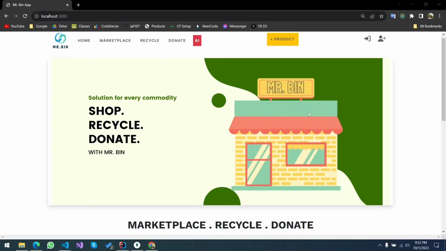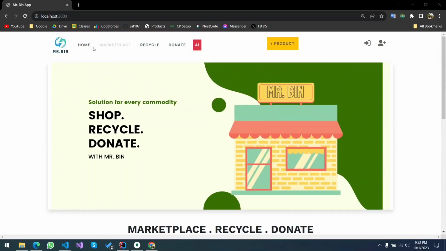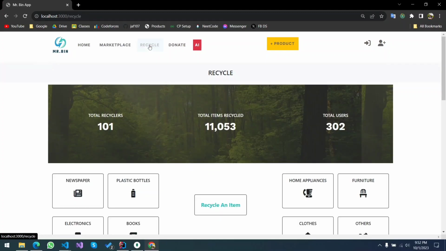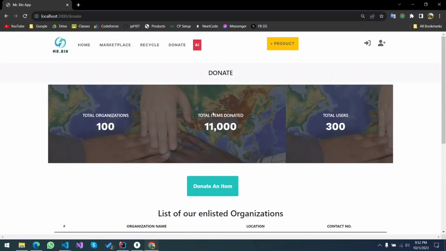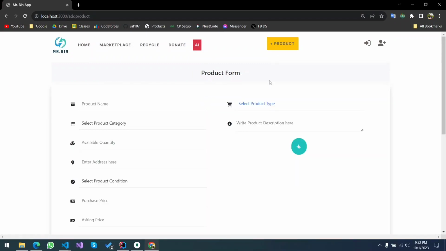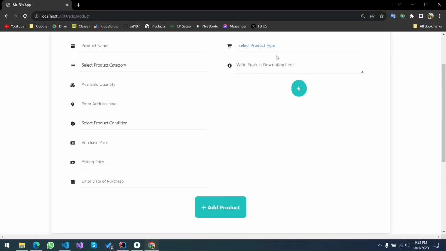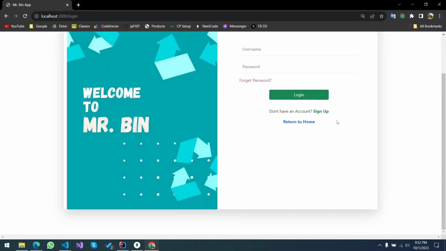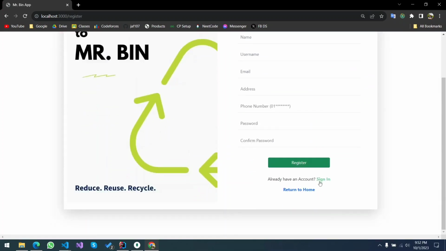So this is the landing page of Mr. Bean, where a user can go to the home page, marketplace page, where he or she can see the list of products, recycle page to recycle the item, donation page, AI page for object detection. There's a plus product for investing in the product and you can choose the type of product. There is a separate login and sign up page.